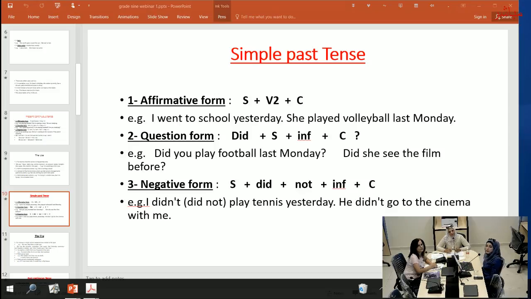Number three, negative form. We use subject plus did plus not plus infinitive plus the complement. For example, I didn't, or I did not, play tennis yesterday. He didn't go to the cinema with me. So we use not after did. Okay, thank you. Next, please.